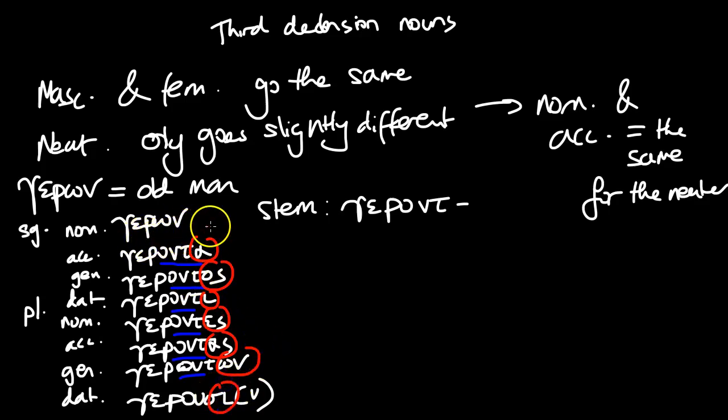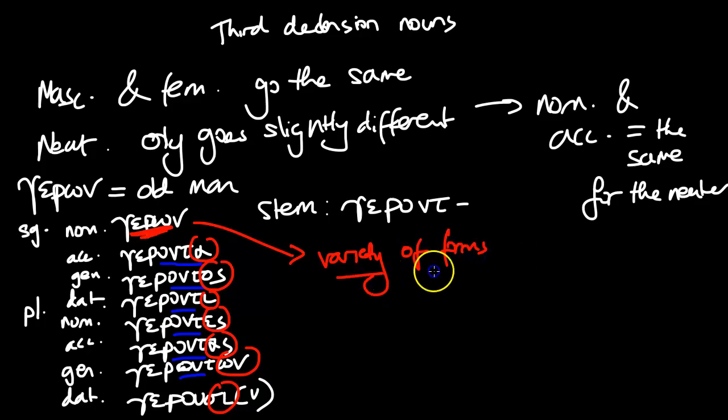And obviously you might think, well, what about the nominative singular? Well, this is always going to be irregular, or not irregular, but this is always going to be unique to the specific noun. And this will not use the stem, okay? It depends on the noun, and this can take a variety of forms. So every noun will have a different nominative, whereas the stem and the endings will remain the same.